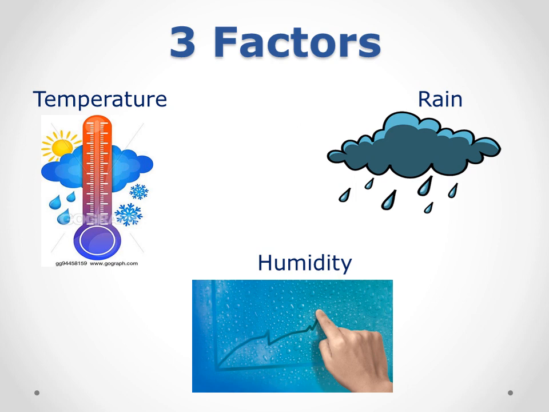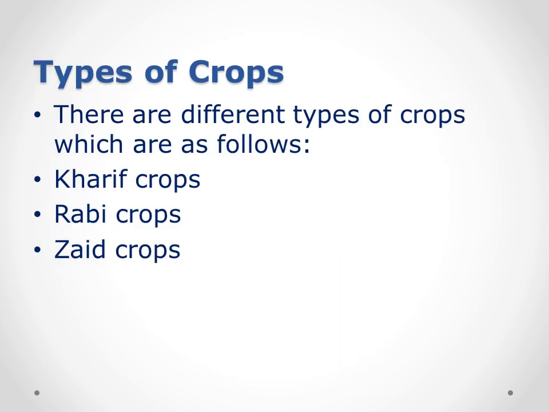Next, we are going to talk about the different types of crops: cereals, vegetables, and fruits.